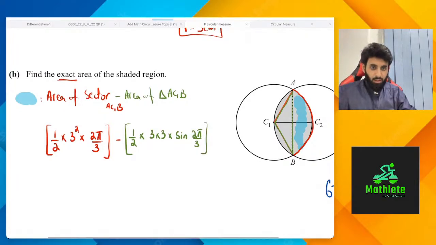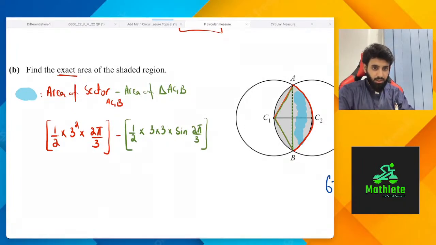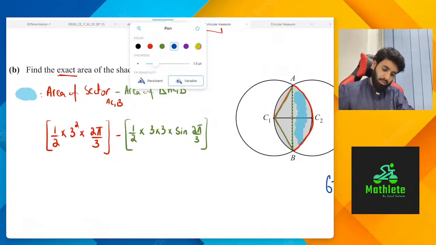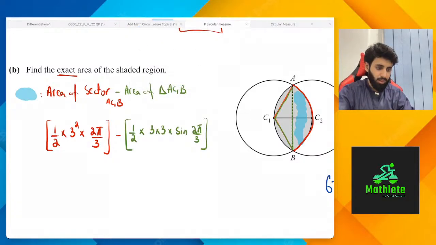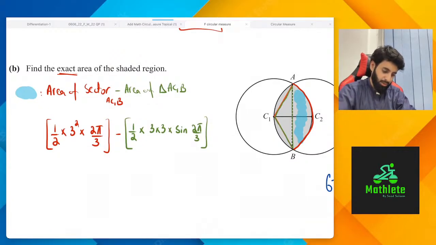Okay, let's work this out. Semicircle is exact half of circle. Yeah, that's true. I don't know if you were asking or telling, but yeah. So 0.5 into 3 into 3 into, since this has to be in exact form, there's no point in using a calculator. So we're going to cancel out the square of 3 squared and the 3 from the denominator. We cancel out the 2 from here, and the 2 from here also. So we are basically left with 6 pi.